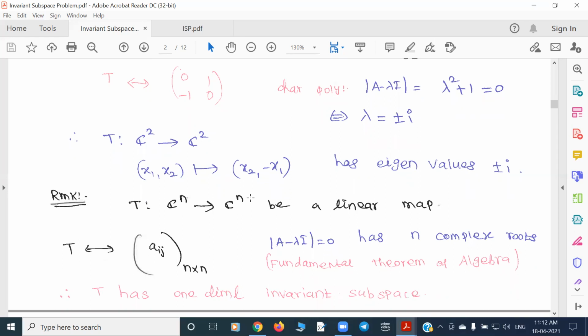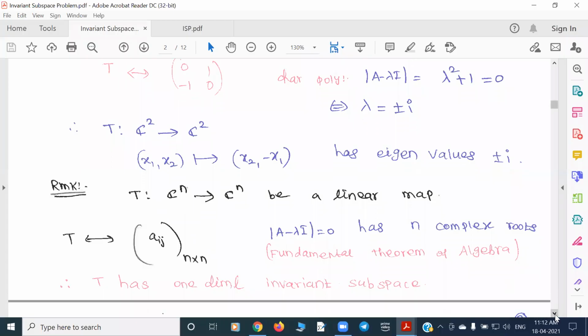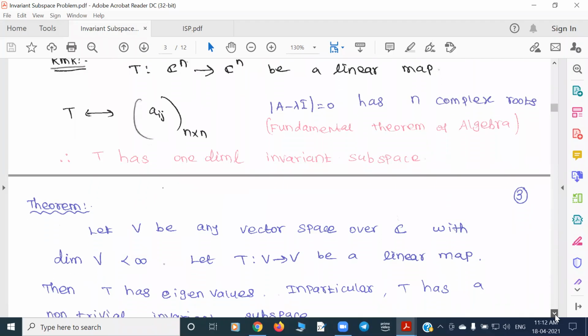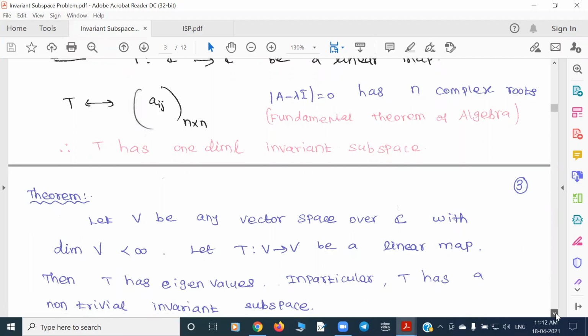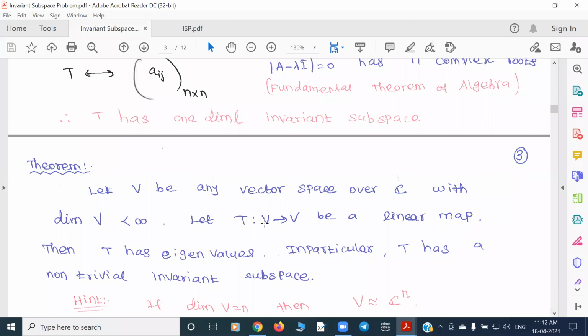If you have a vector space over the complex plane, then we have an eigenvalue, which gives us a one-dimensional invariant space. In particular, we have a proper invariant space. Okay. But note that this dimension is finite. Instead of Cn, if we take any vector space V over C with finite dimension, and now take any linear map T on V, then T has eigenvalues. So in particular, T has a non-trivial invariant space.